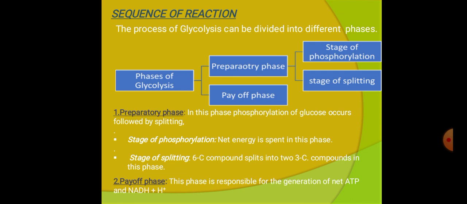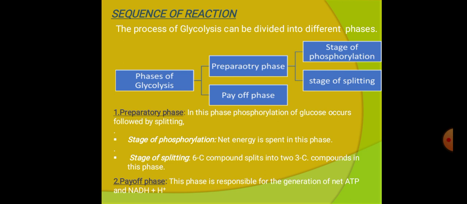The glycolysis pathway occurs in two phases. One is the preparatory phase, and the next one is the payoff phase. The preparatory phase is again divided into two stages. The first stage is the stage of phosphorylation, and the second stage is the stage of splitting. The preparatory phase means the glucose molecule is prepared for entering the glycolysis pathway.